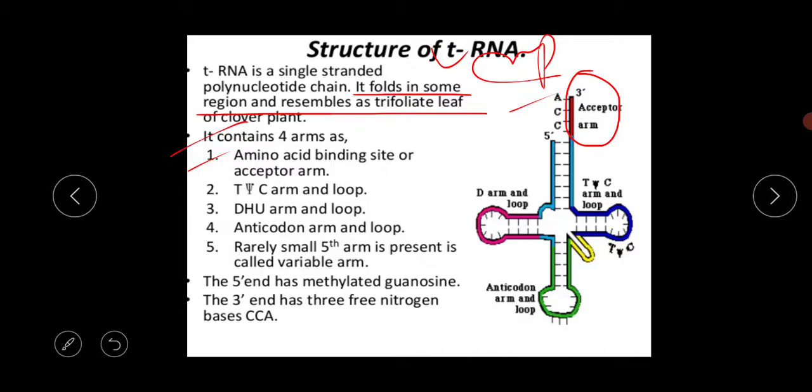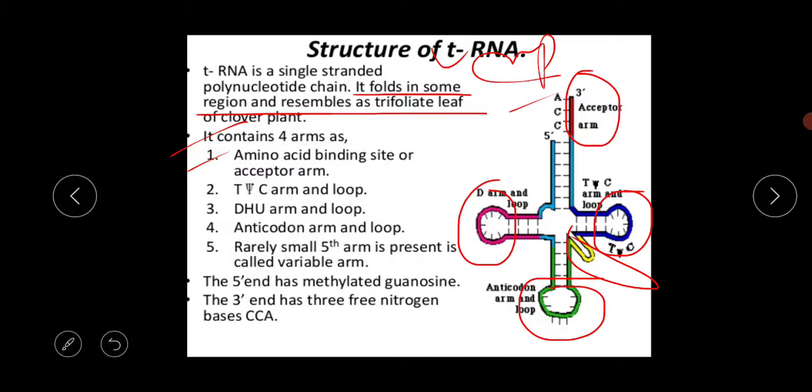Okay, second is the T-psi-C arm and the loop. So this is your T-psi-C arm. Third one is the DHU arm and the loop. So this is your DHU arm and the loop. And the last one is the anticodon arm and the loop. And a fifth arm, which is rarely present and small, is called the variable arm. This is called the variable arm.